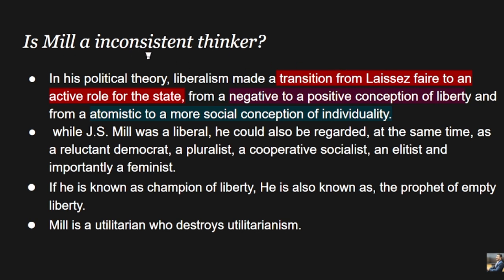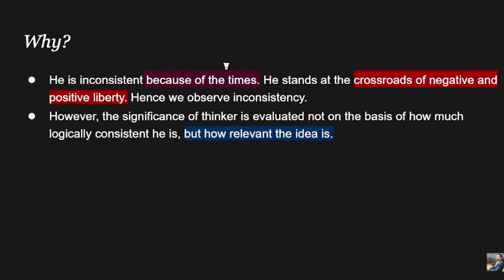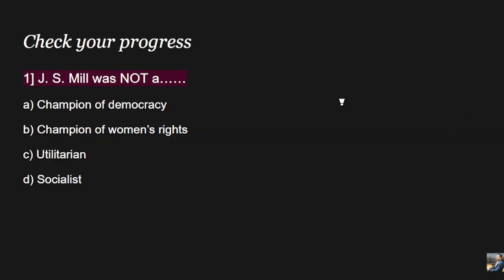Because of that, we realized that Mill was an inconsistent thinker. He got his ideas from those crux points, the transition from one ideology to another, like laissez-faire to positive state, negative state to positive state. This shaped his liberal ideas.